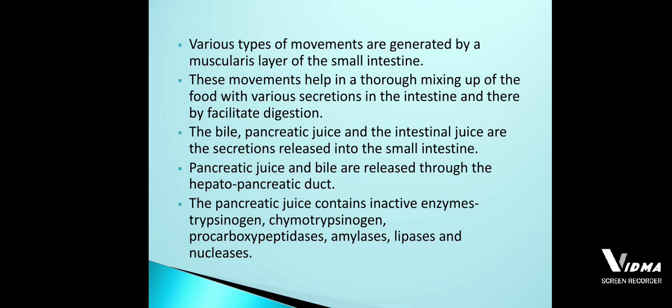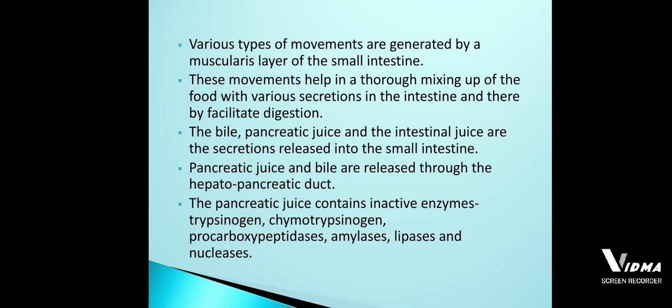One is bile juice, pancreatic juice, and the intestinal juice. So you all know that the bile juice will not be consisting of any enzymes. Instead of the enzymes, it will have two pigments, that is bilirubin and biliverdin. Other than the two pigments, this bile juice will consist of bile salts, cholesterol, and phospholipids, whereas the pancreatic juice will consist of the pancreatic enzymes, no other pigments.